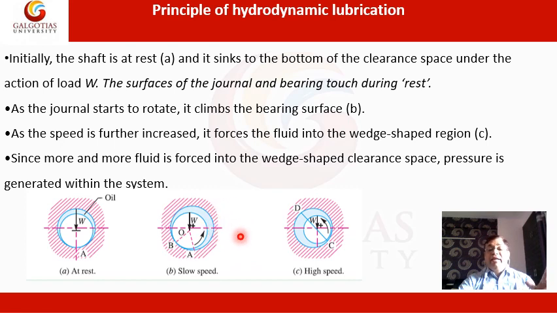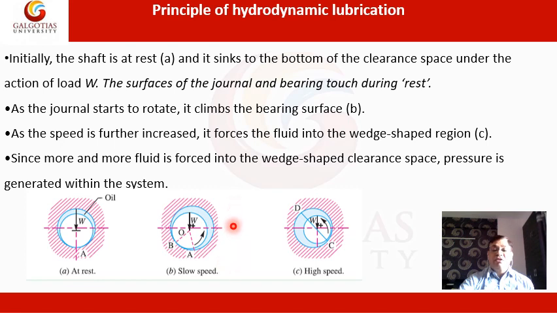There is a radial clearance between the bearing and the journal. This outer circle is the bearing, and in between there is lubricant oil. When there is no relative motion between the bearing and journal, that means it is in the rest condition, so there is metal to metal contact.